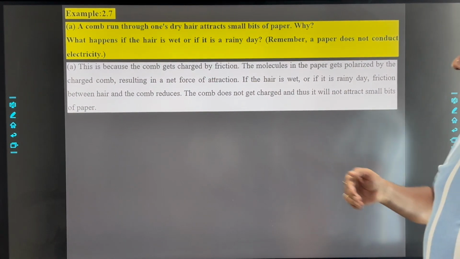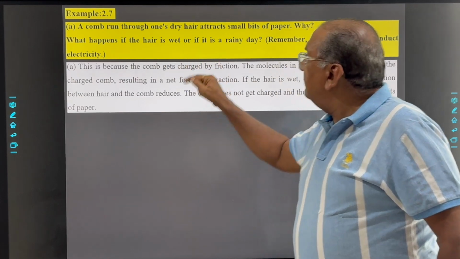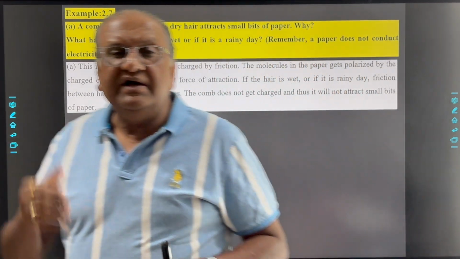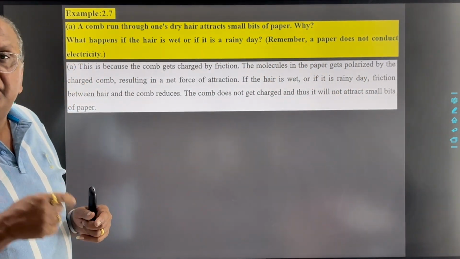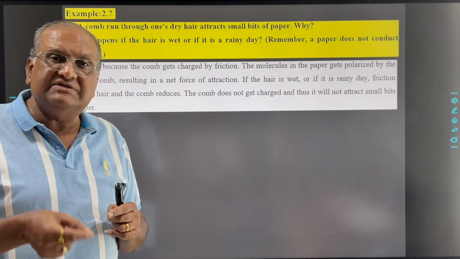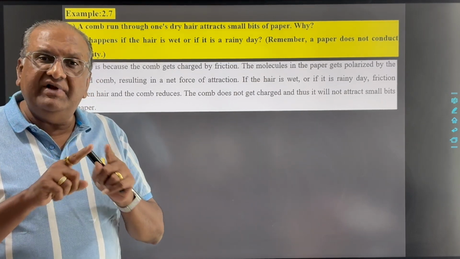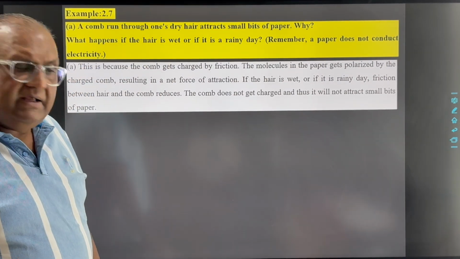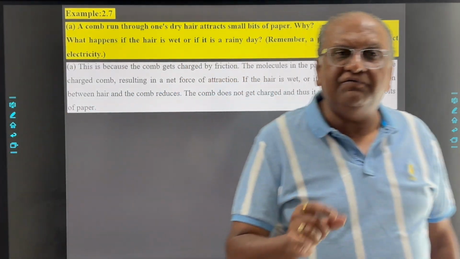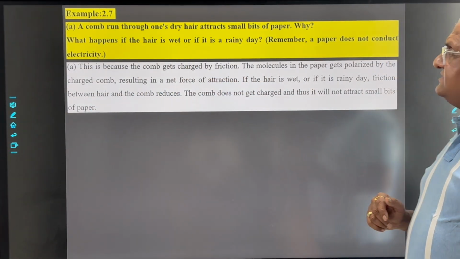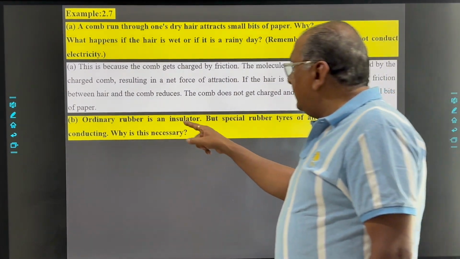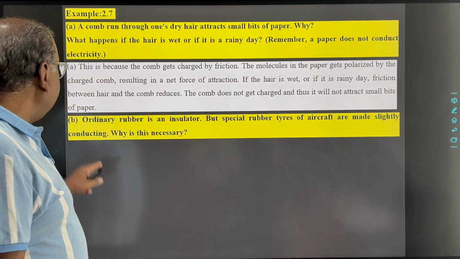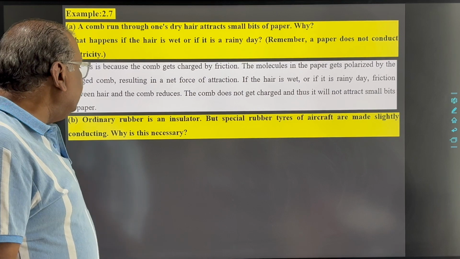But when the hair is wet or it is a rainy day, at that time the friction reduces. So when you comb the hair, due to absence of friction, the comb will not be charged and it will not exert any attractive force on the piece of paper. Clear? Then second question. Ordinary rubber is an insulator, but special rubber tires of aircraft are made slightly conducting. Why is this necessary?